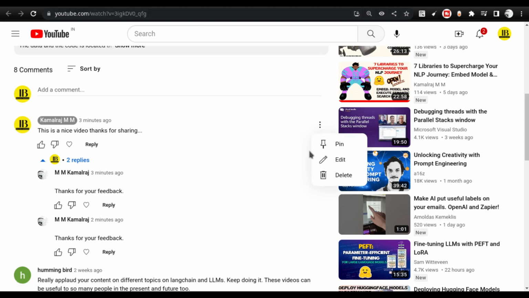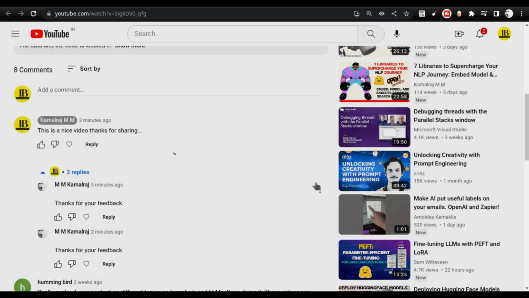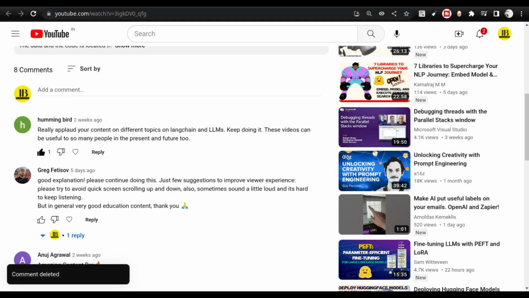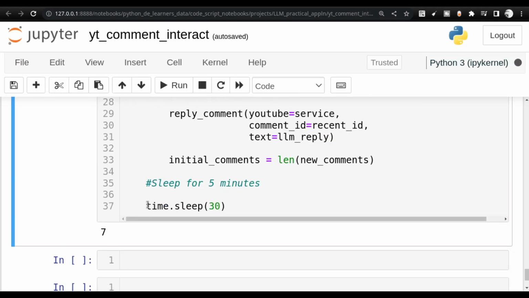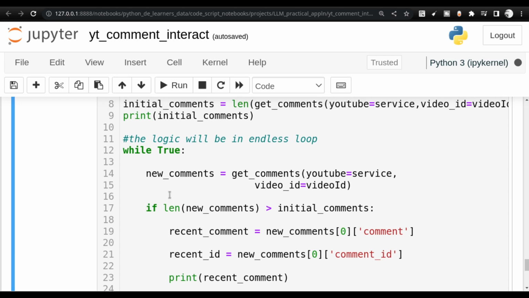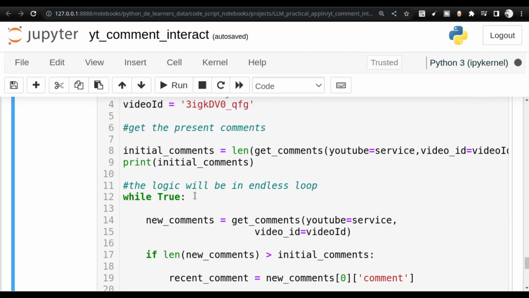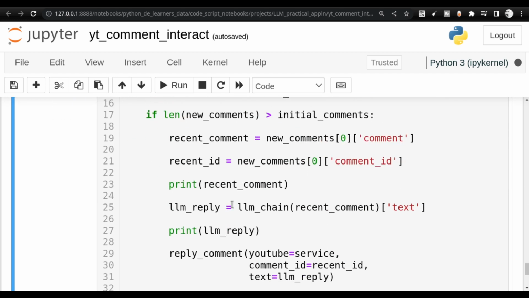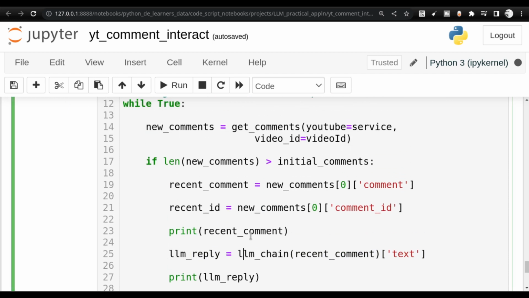So you can come here and delete the comment. And the point I wanted to make is that this kind of simple logic can help you automate a lot of stuff. And as you also see here, the actual LLM part that is doing the automation is very small, but that is very crucial.